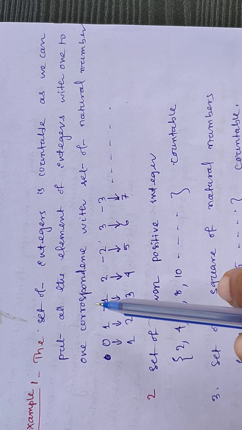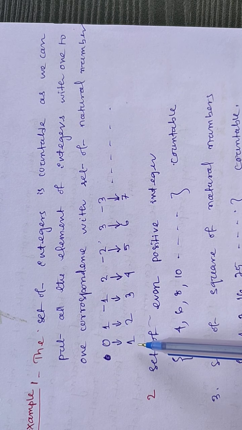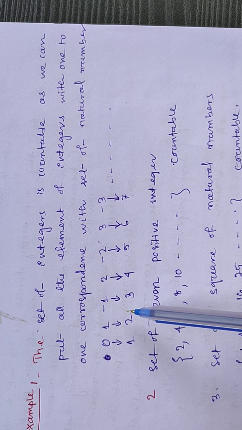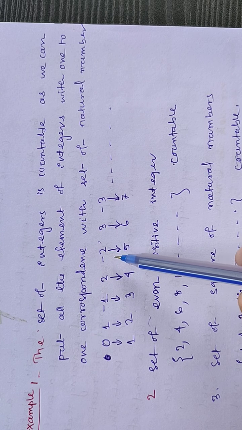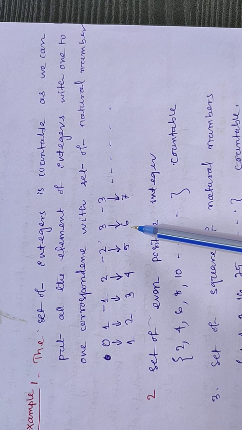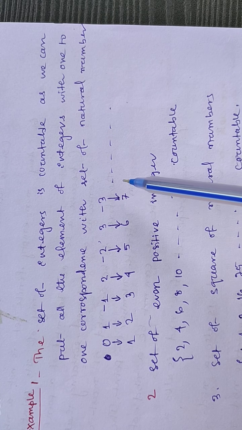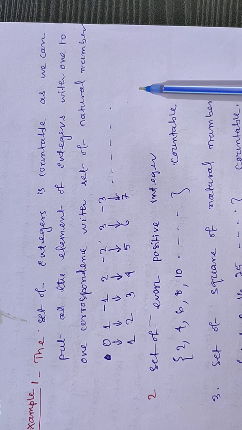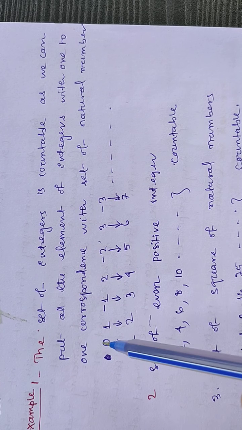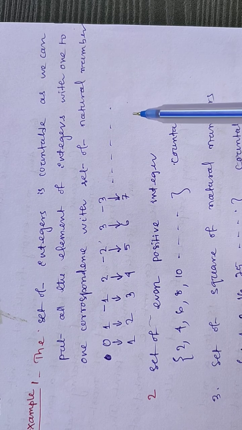We can have a one-to-one correspondence with the set of natural numbers. We associate 0 with 1, then 1 with 2, then minus 1 with 3, then 2 with 4, then minus 2 with 5, then 3 with 6, and minus 3 with 7. In this way we continue. Because there are infinitely many natural numbers and infinitely many integers, we have a one-to-one correspondence.